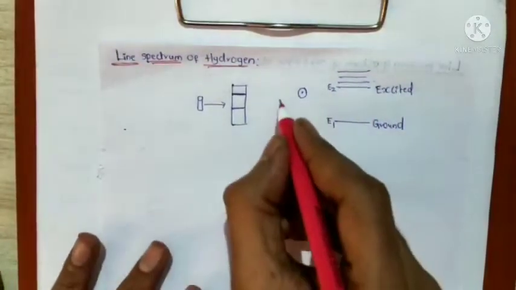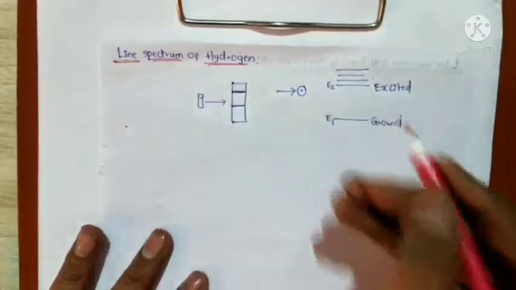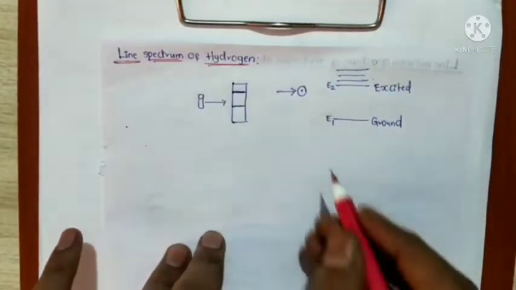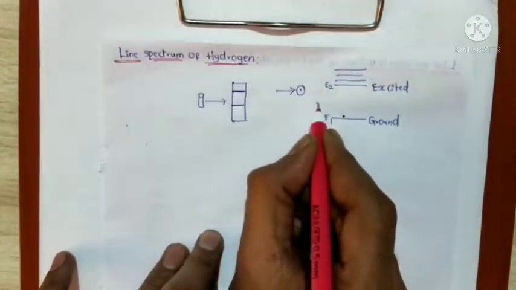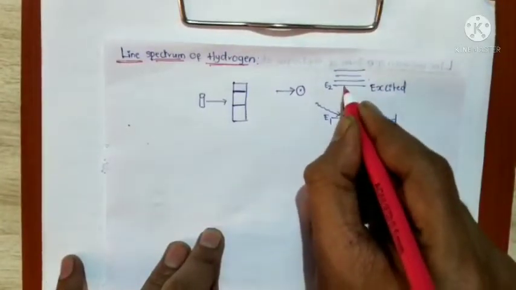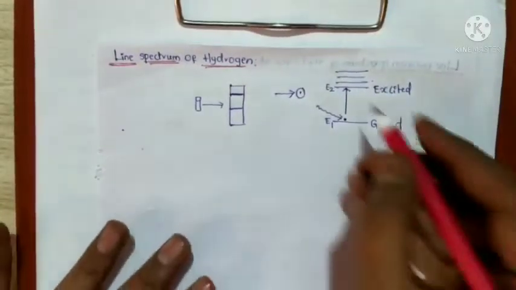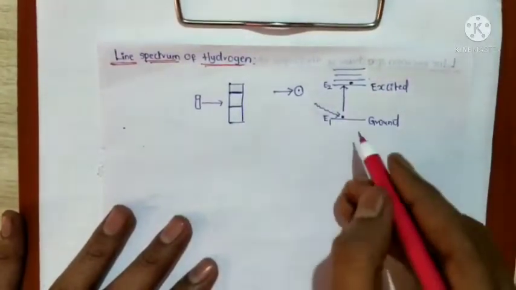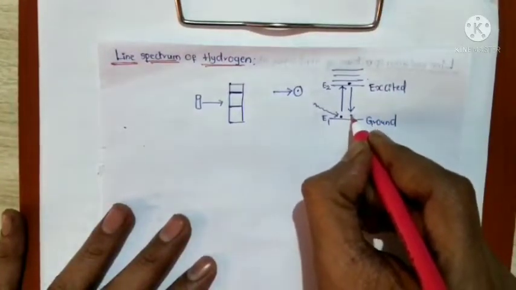If we give energy to an atom by passing electricity or by heating, the ground state electrons absorb that energy and undergo excitation to an excited state. In the excited state electrons are very unstable, so the excited electron comes back to the ground state after a few seconds.